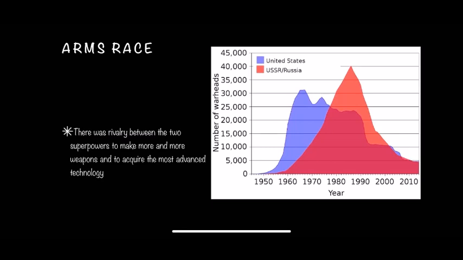Arms race. Both superpowers started producing arms on a large scale, using advanced and new technology. But they soon realized that it will endanger international peace, which led to efforts towards arms control and disarmament. Now on the graph you can see the blue represents United States and red represents USSR.